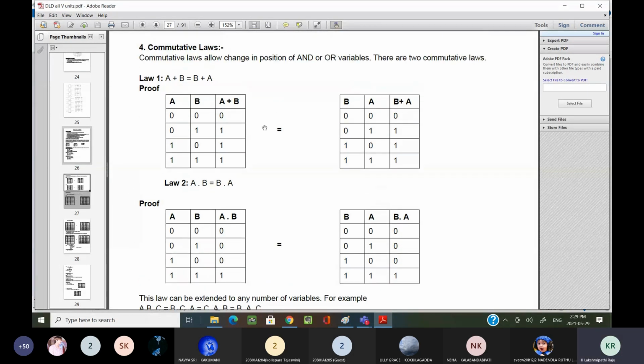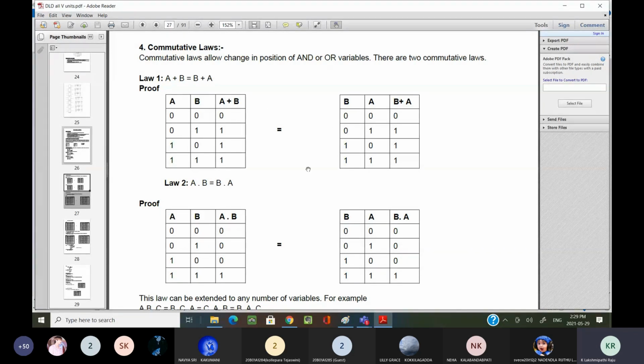Now what we have to understand in the commutative law is that our operator plus as well as our operator dot both satisfy the commutative law. In binary operator point of view, you know the proofs, simple proofs only. The operators AND and OR are commutative in nature. That word you have to remember. The operator plus and the operator AND both are commutative in nature. That is the point, not these proofs.